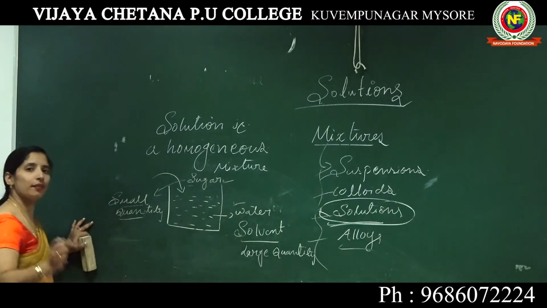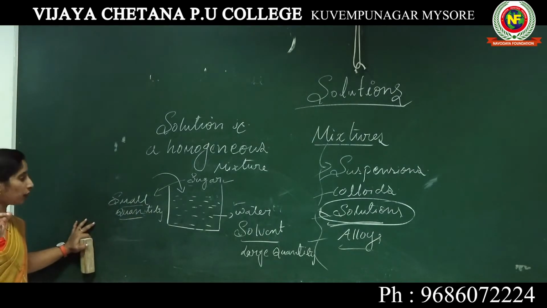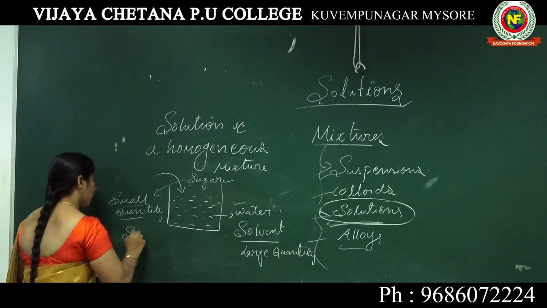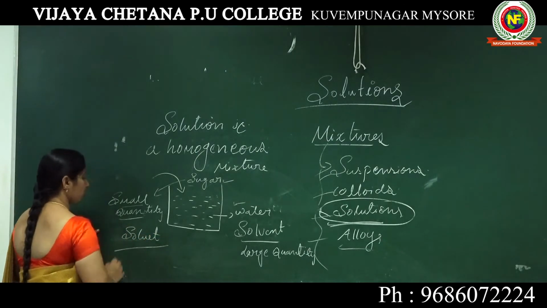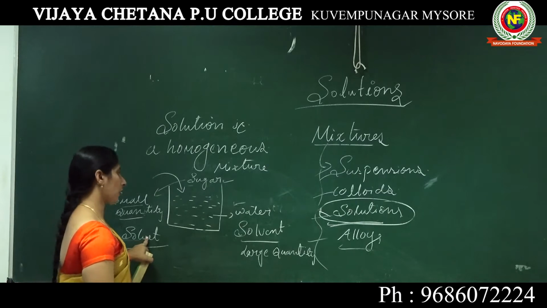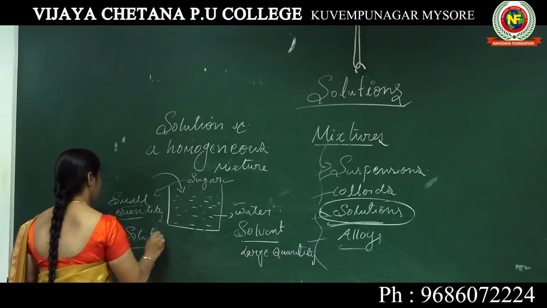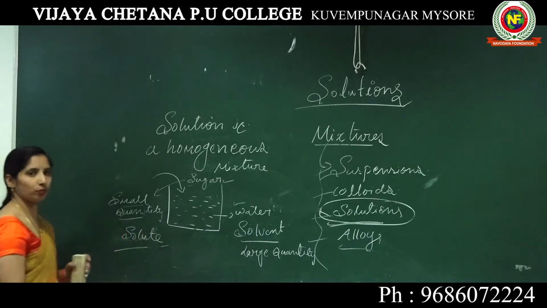The component whose proportion is very small, we call it the solute.